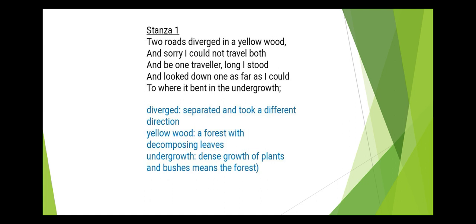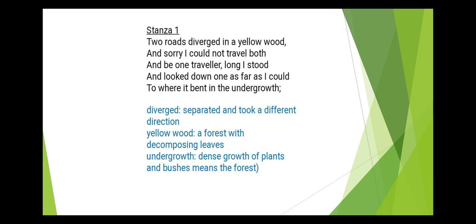in the undergrowth. The new words in the poem are diverged, which means separated. Yellowwood means a forest with decomposing leaves. Undergrowth indicates dense growth of plants and bushes. It can also mean the unknown world.